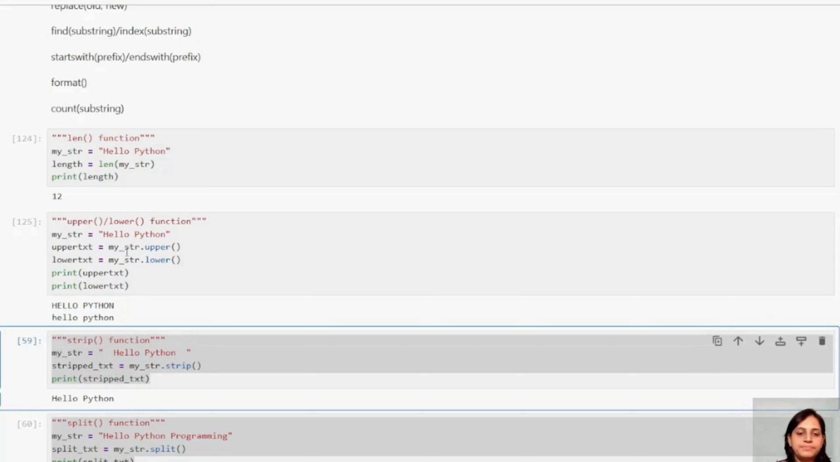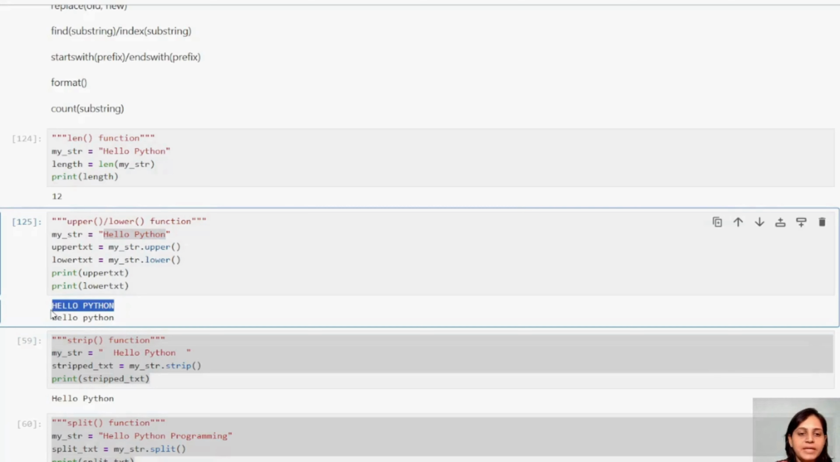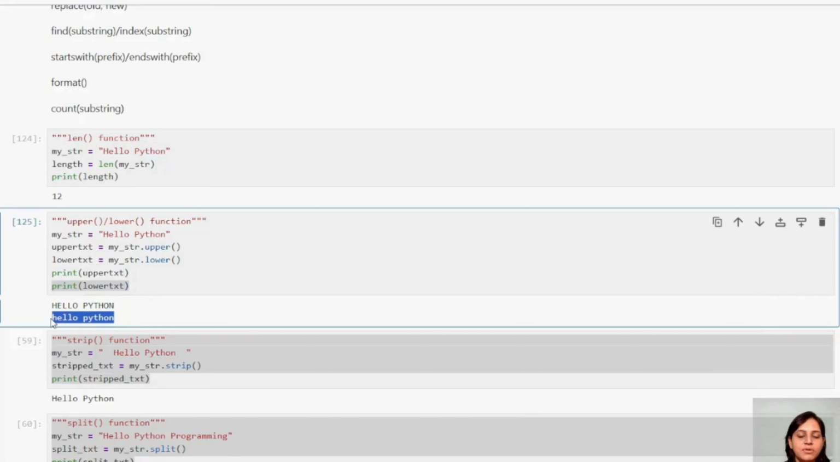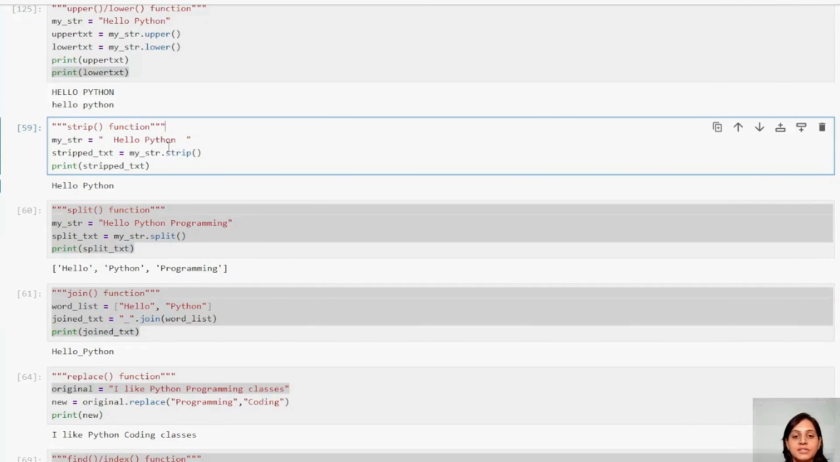Let me see. The hello Python string is converted to completely capital letters. Everything is in uppercase. Lower text: everything is converted to lowercase. Right? Now let us see another example. The strip function, guys. These are something new to you because these are not very commonly used cases, right? So just see this strip function.